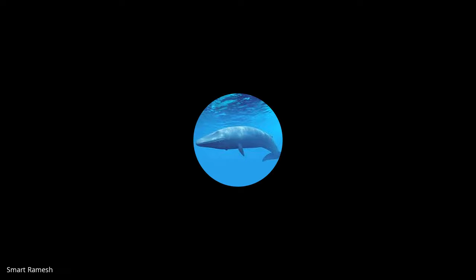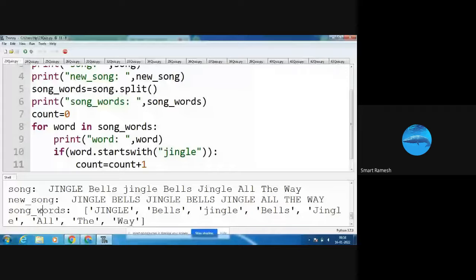Next, count equal to 0, for word in song underscore words. You know very well what song underscore words is. See in the output screen, song underscore words is jingle bells, jingle all the way. Here, what is word the first time? Word is the first item of the list, Jingle. The first time I enter into the for loop.